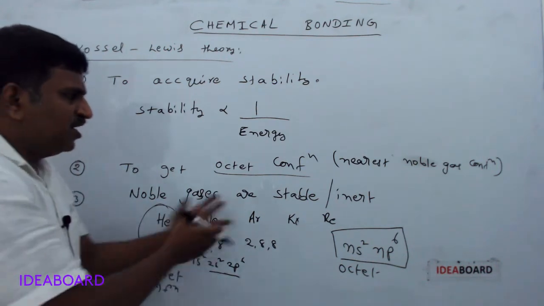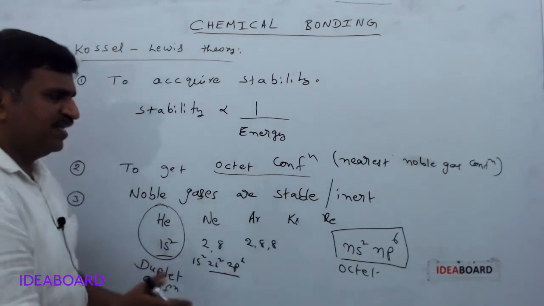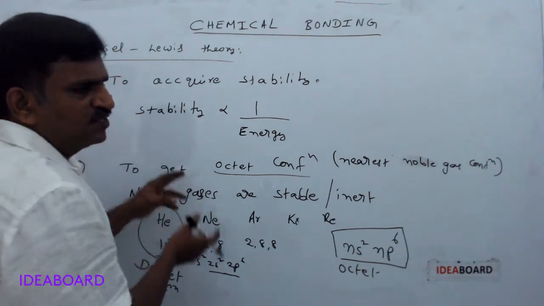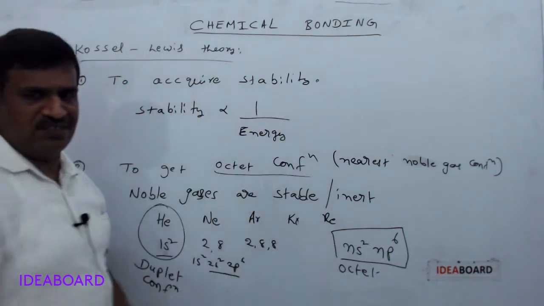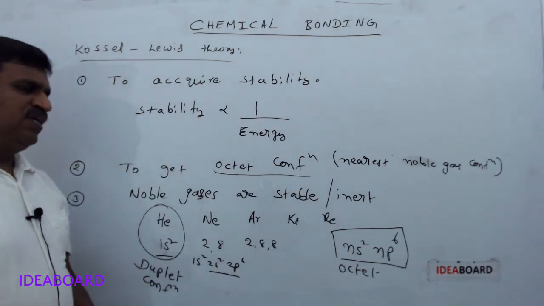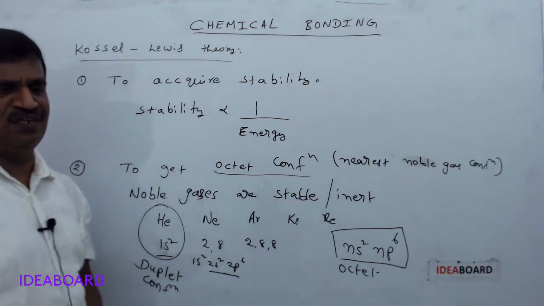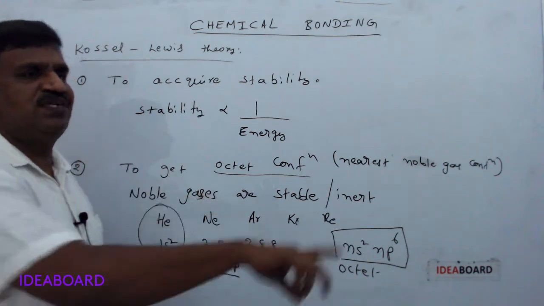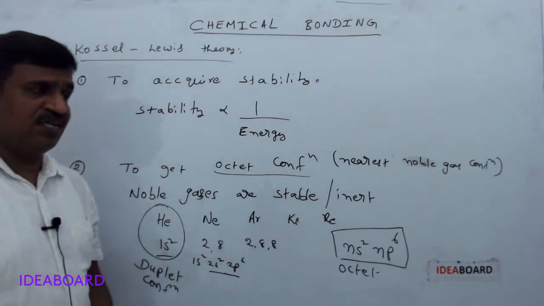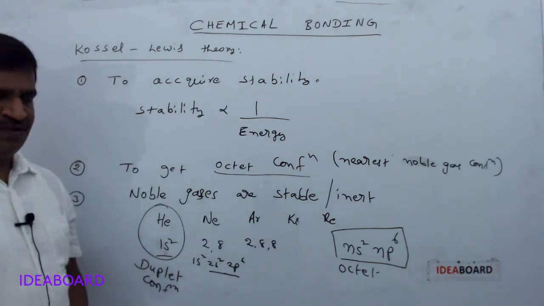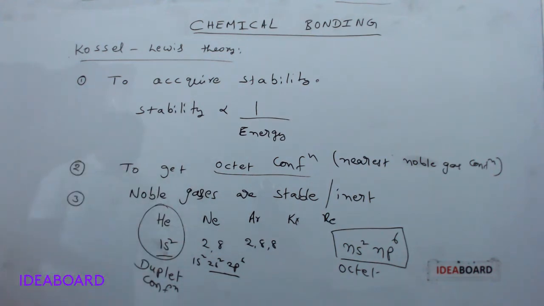So this is the stable configuration we concluded, and the remaining elements are trying to get the stable configuration. In their journey to get the stable configuration, they participate in chemical reactions or chemical bond formation. Okay, how do they participate?